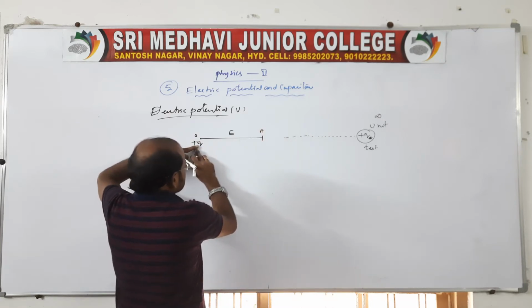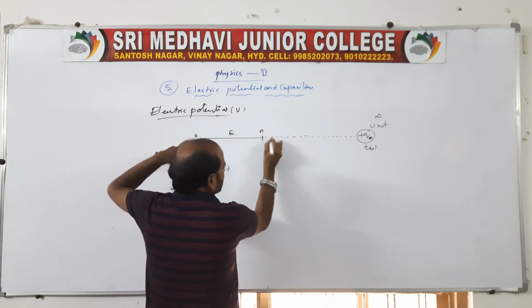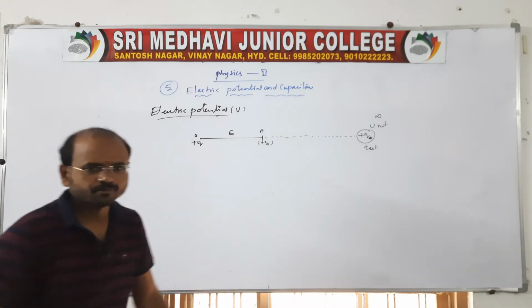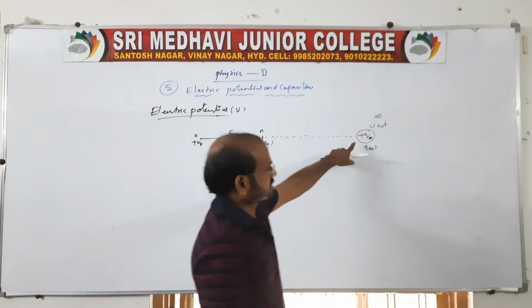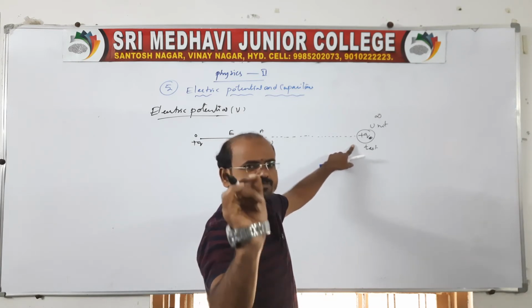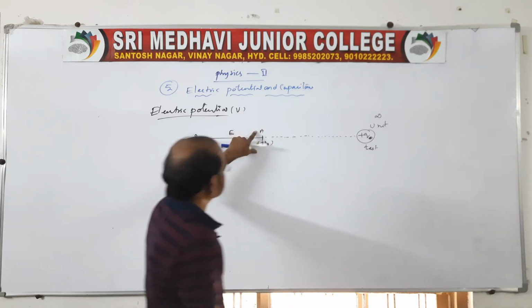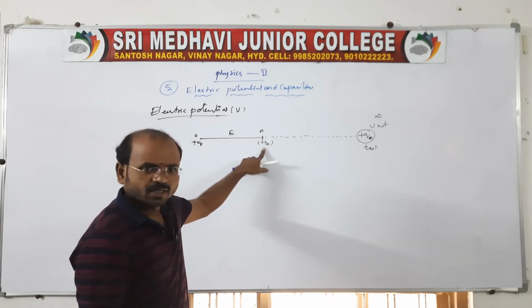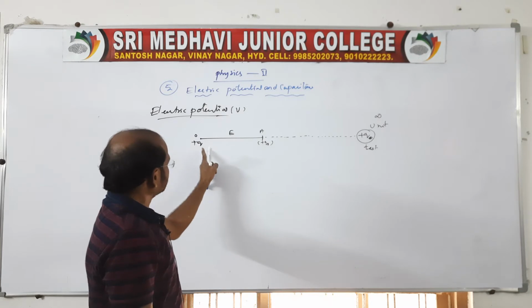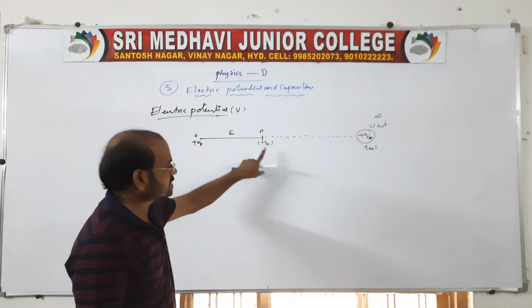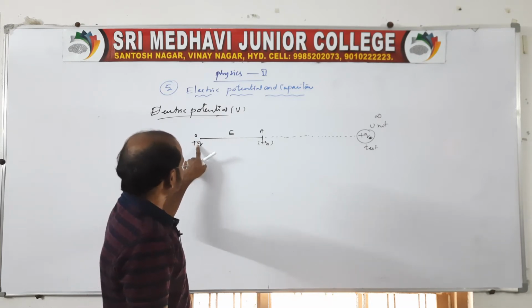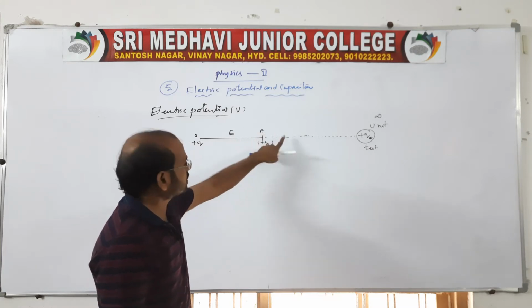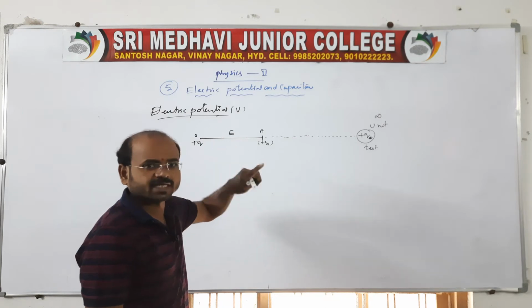Due to this charge, the field is acting till a point A. Now this charge Q naught is placed at a point A. Which charge is it? A test charge, which is brought from infinity and placed at a point A. Therefore, there is an opposition due to this positive charge, because the field is acting till a point A. After that, there is no field due to this charge. Suppose you assume like that.